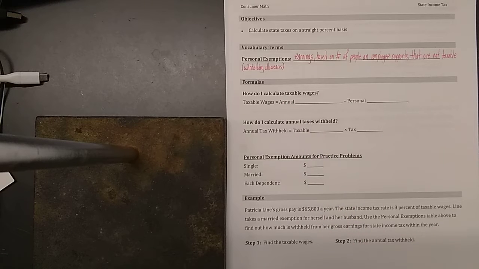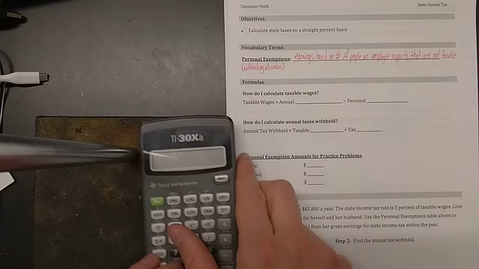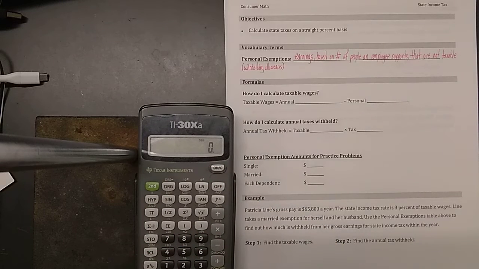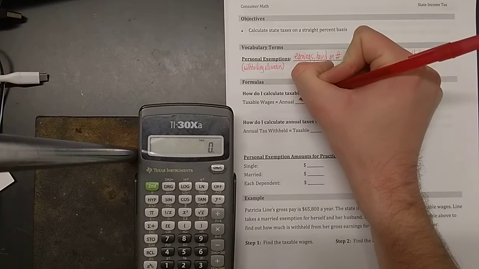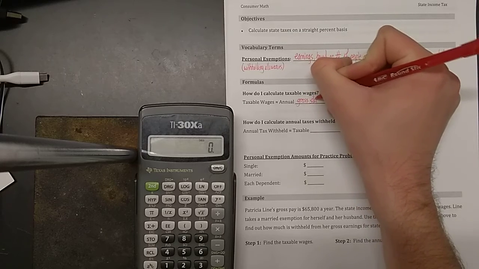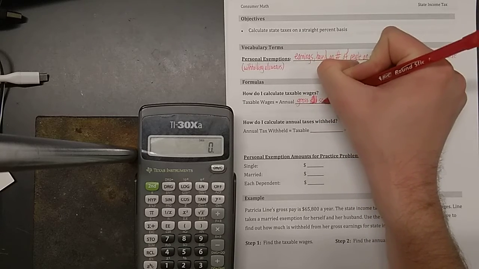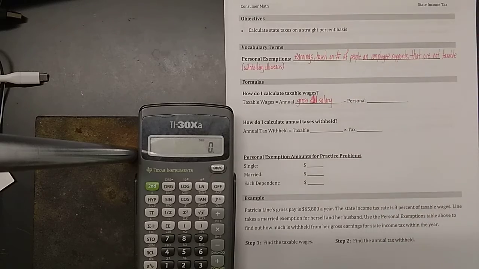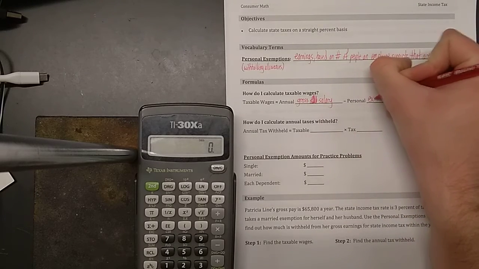We're going to have a couple of formulas that you have to know this time. There will be some math in this particular topic, but it's not too hard. The first thing you're going to have to calculate is the taxable wages. The taxable wages are calculated by taking your annual gross salary, that just means how much you make in 1 year, and subtracting from that the sum of your personal exemptions.